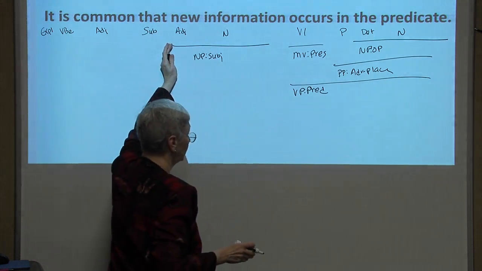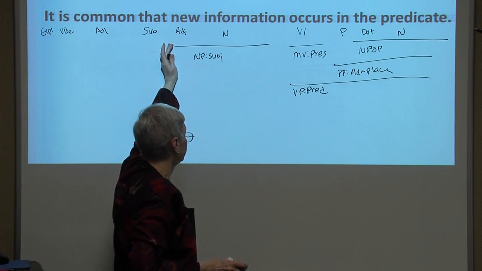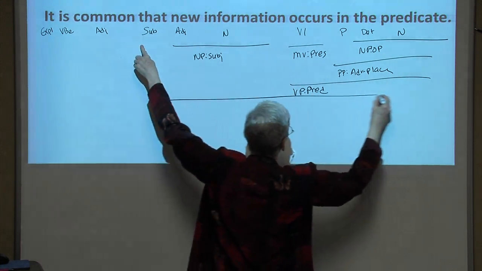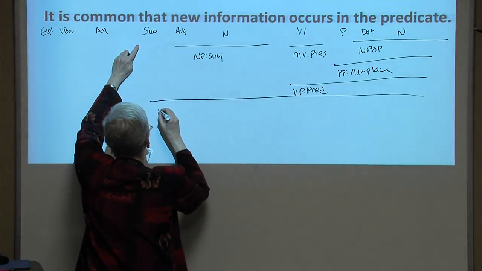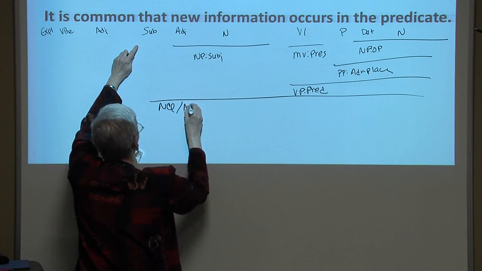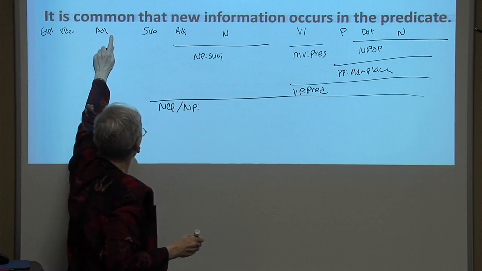So we have a clause here. And rather than being a sentence, though, this clause has been subordinated by the subordinator that. So this is a noun clause. It's in a noun phrase slot. It's in the predicate. It follows an adjective.